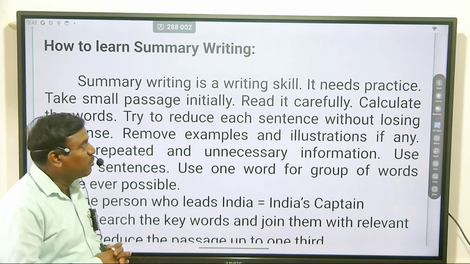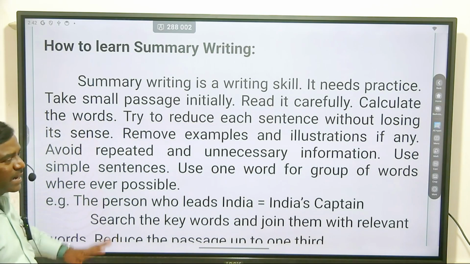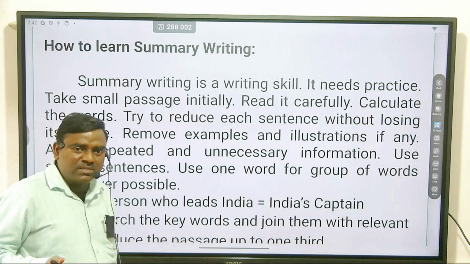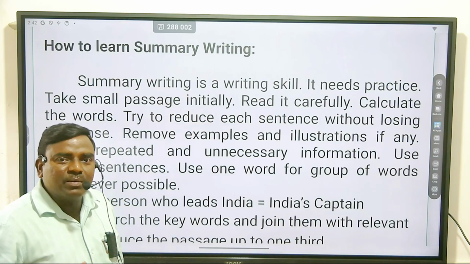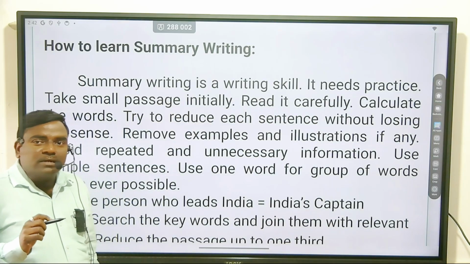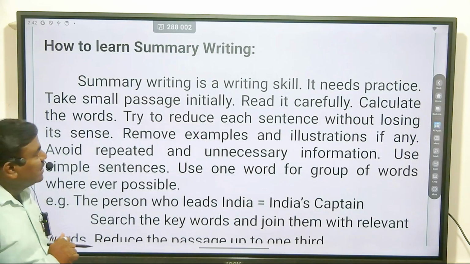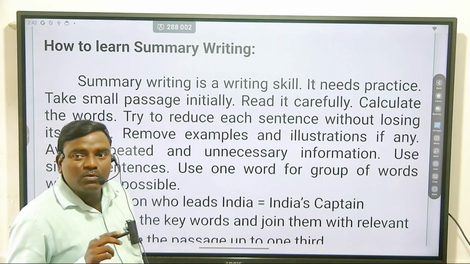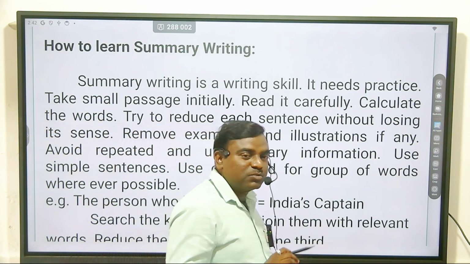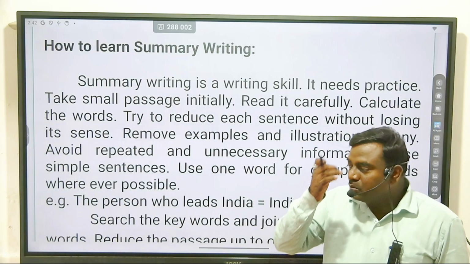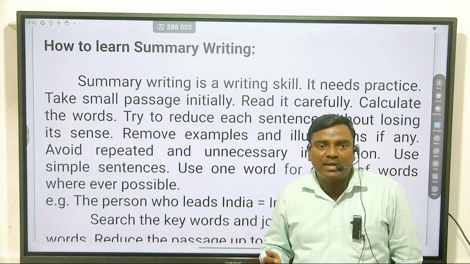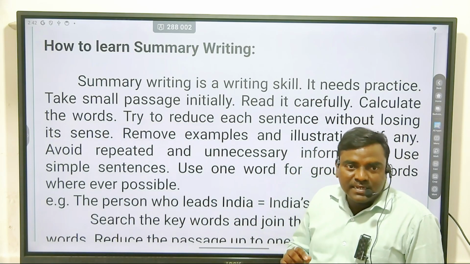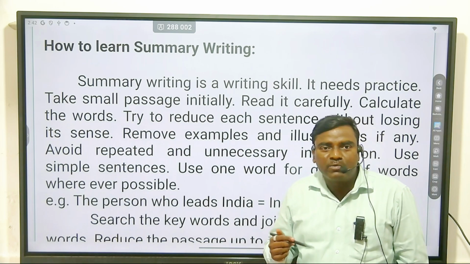A number of students just write whole sentences which are already given in the para. But remember, try to reduce each sentence without losing its sense. Don't change the meaning of the given sentence or para whenever you write the summary.